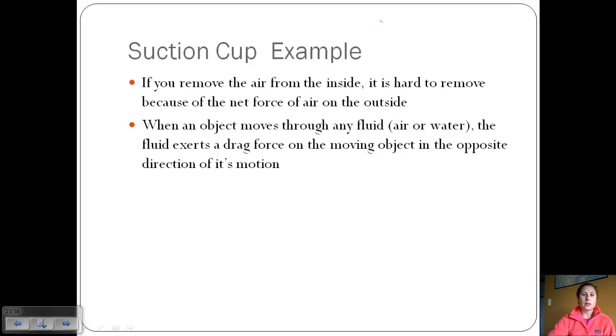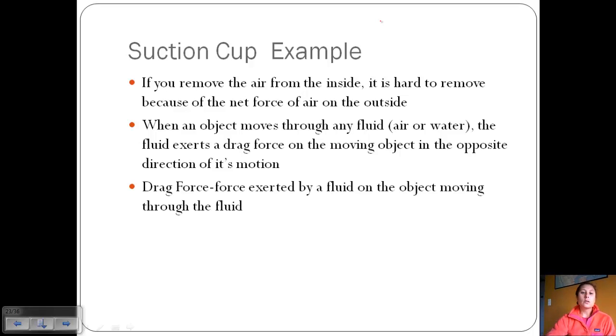Another example of drag force is when an object is moving through any fluid. And we consider any sort of gas or liquid to be a fluid. So like air or water would be examples of a fluid. So the fluid exerts a drag force on the moving object in the opposite direction of its motion. So if it's really windy outside and you're running against the wind, you can feel that. If you're trying to run in a swimming pool, you can also feel that it's pulling on you and preventing you from going in the direction you want to go. So this is drag force.